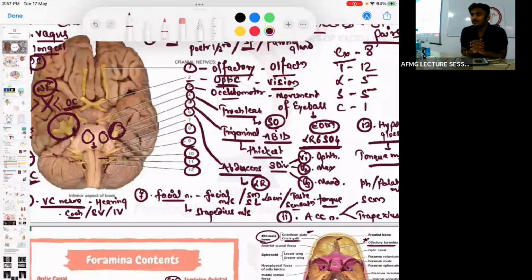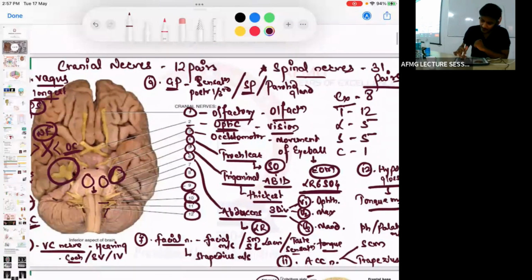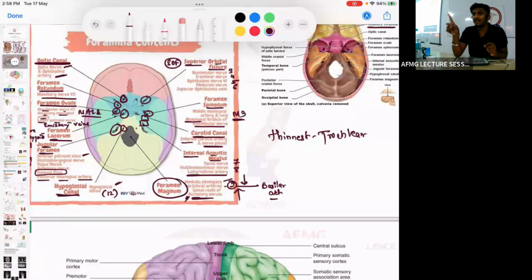Important now, cranial nerves. Shortest cranial nerve: olfactory. Longest cranial nerve? Thinnest cranial nerve? Thinnest is slender, they will ask that. The thinnest cranial nerve is trochlear. Thickest, or largest, cranial nerve: trigeminal. I didn't ask longest, I asked largest; they will play with your English.